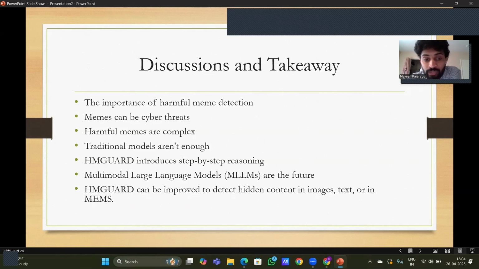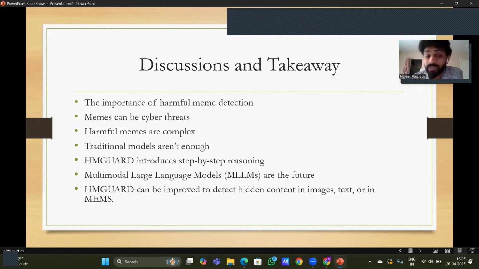And HMGuard can be improved to detect hidden content in the images, text, or memes, like cyber security threats. They can inject malicious code or malicious content in a meme, and they can cover up the meme with visually attractive content, and make it go viral, so that every Instagram account will have that meme or content. They can easily go into the system and make it vulnerable. So that will be a cause.